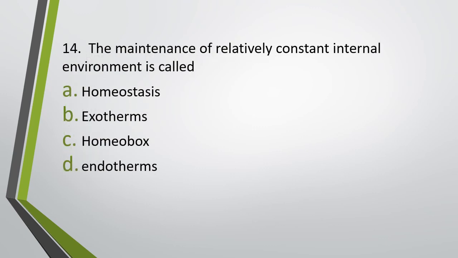Question number 14. The maintenance of relatively constant internal environment is known as option A, homeostasis, option B, exotherms, option C, homeobox or option D, endotherms. Maintenance of a relatively constant internal environment is called. Correct answer is option A. It is called as homeostasis.